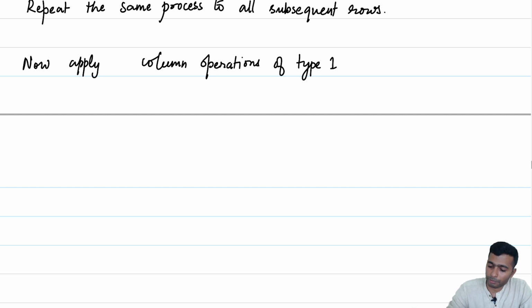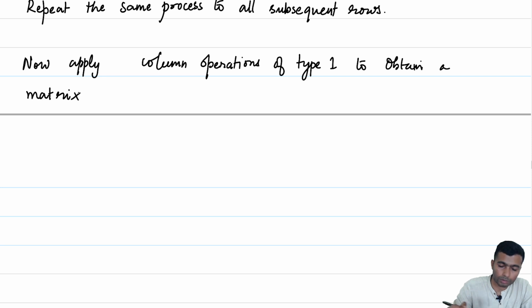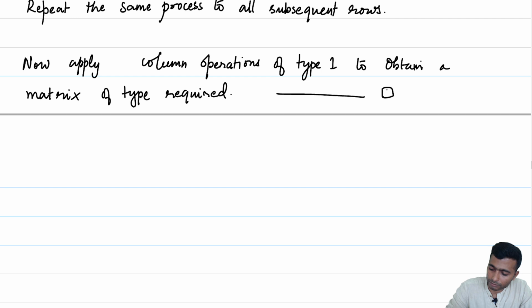So, now apply column operations of type 1 to obtain a matrix where the first r rows have 1 in one of the columns and 0 elsewhere. If you interchange the columns accordingly, we will get a matrix of the type required.